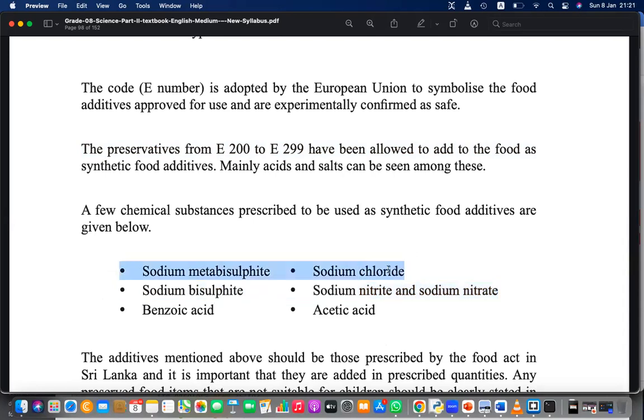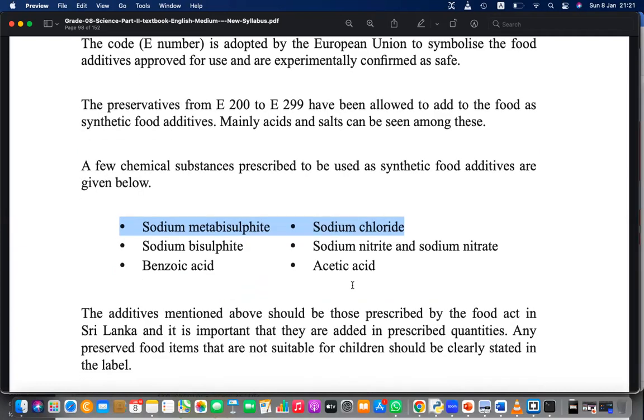Sodium chloride is basically salt. Sodium bisulfite, sodium nitrite and sodium nitrate, benzoic acid, acetic acid, and sometimes citric acid. Try to discover what chemicals are actually added to the packaging.